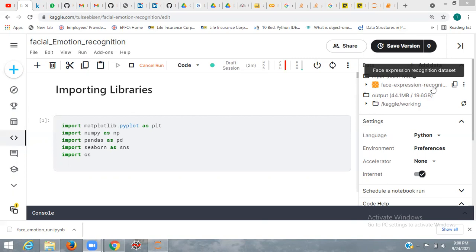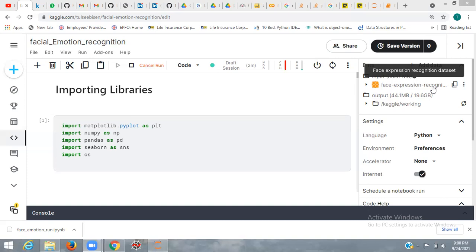I am using Kaggle Notebook IDE to code this CNN model, and the benefit is that I need not download the data set, I can directly add it here. Therefore I am using Kaggle Notebook.